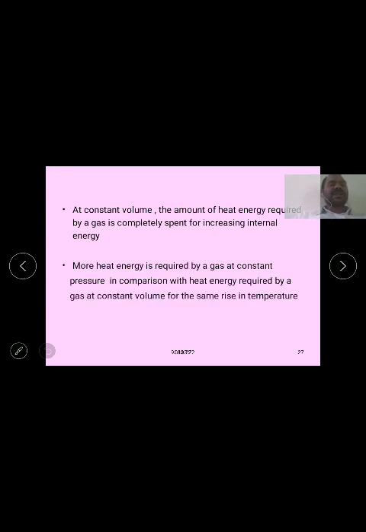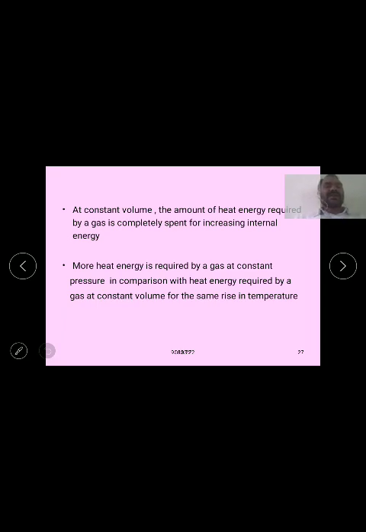If heat energy is supplied to the system while maintaining pressure constant, then automatically a part of the energy is utilized to do work and the remaining part is utilized to increase internal energy. Using these two cases, we define the specific heat of a gas, and so the difference between the specific heat of a gas at constant pressure and at constant volume. More heat energy is required by a gas at constant pressure in comparison with the heat energy required at constant volume for the same